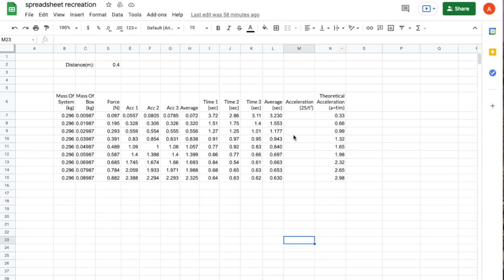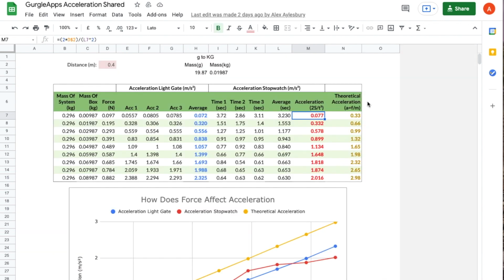Already you guys know so much, and you could do almost any spreadsheet you like. Now there's a reason I've saved this acceleration column till last, and that's because it uses a few new things which I'm about to show you now. So if I select the cell and you check the formula bar, it gives you a sneak peek of what I'm about to show you, and you may see a few new things used.